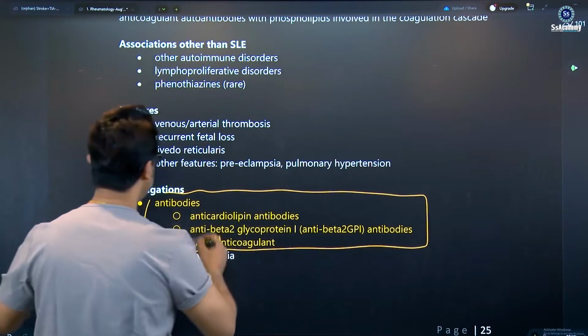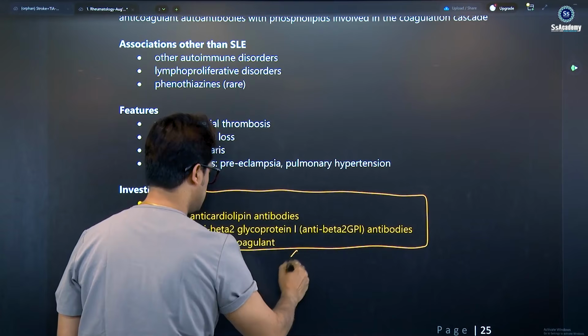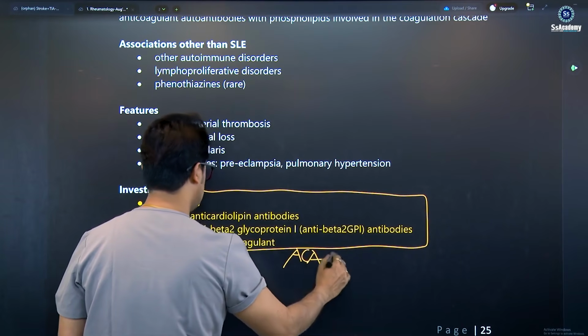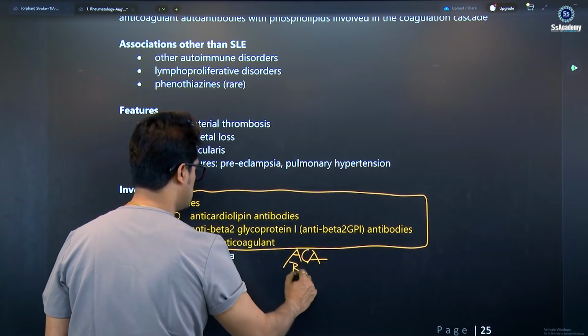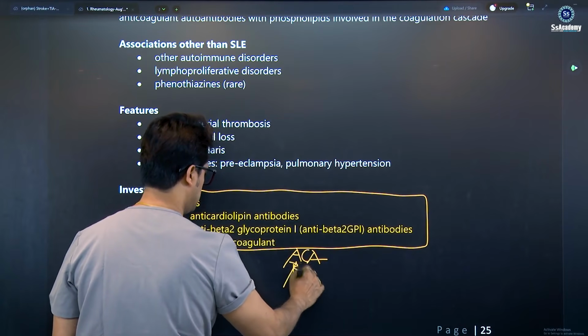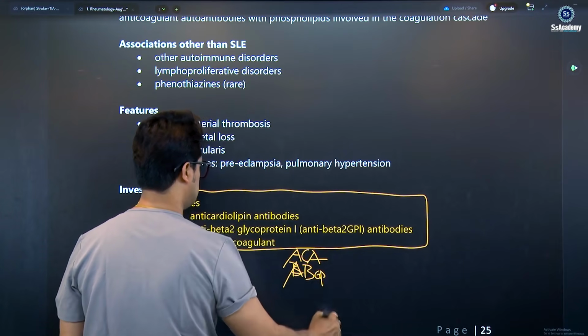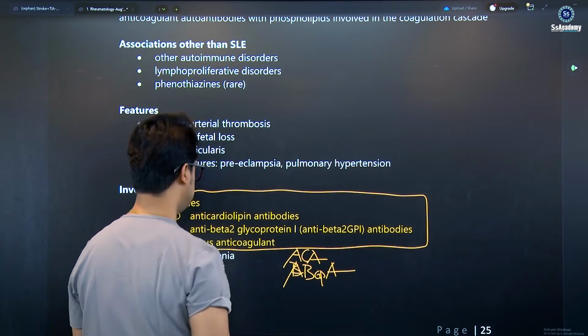Among these antibodies are anti-cardiolipin antibodies, you can write down. Anti-beta-2 glycoprotein antibody, you can write down.